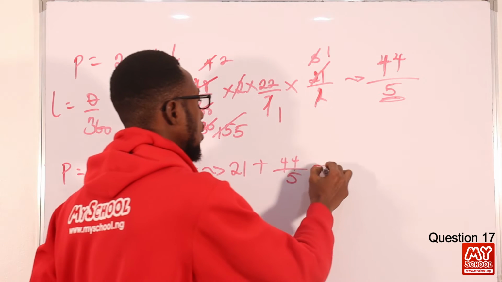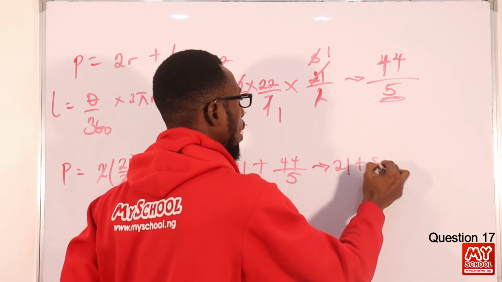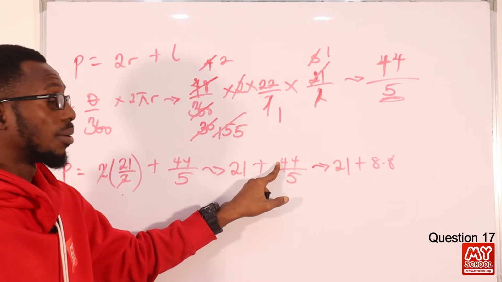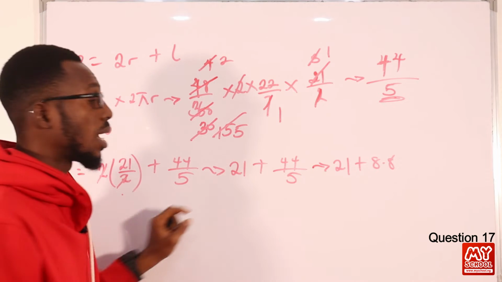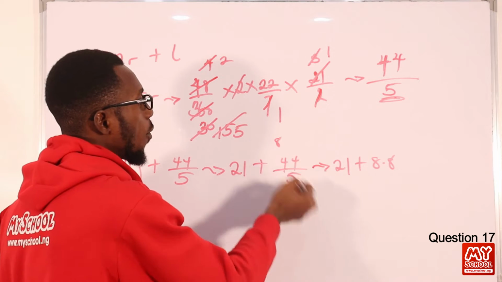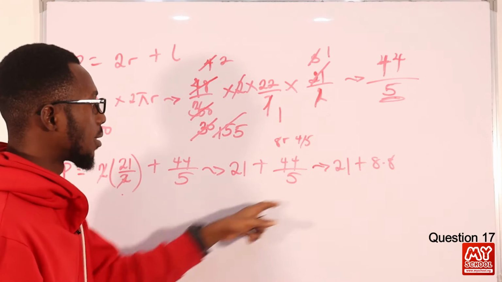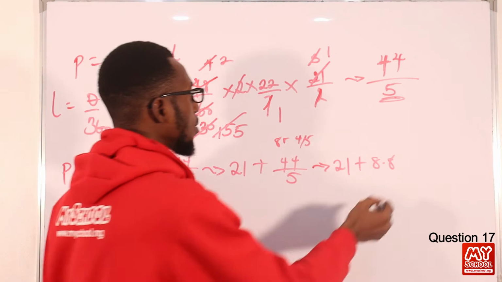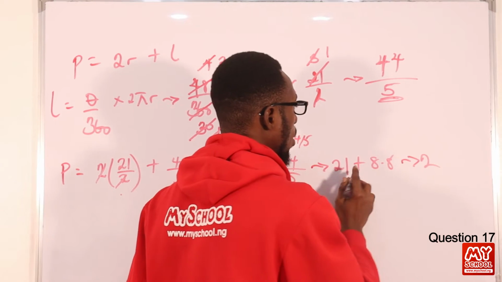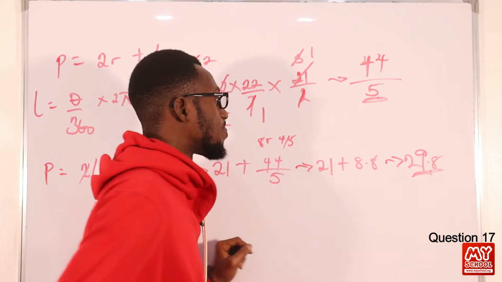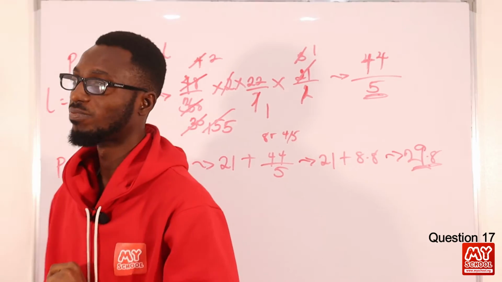Because 5 in 44 goes 8 times, remaining 4, and 4/5 is 0.8. So that is how I got this. So I have 21 plus 8.8, that is 29.8.